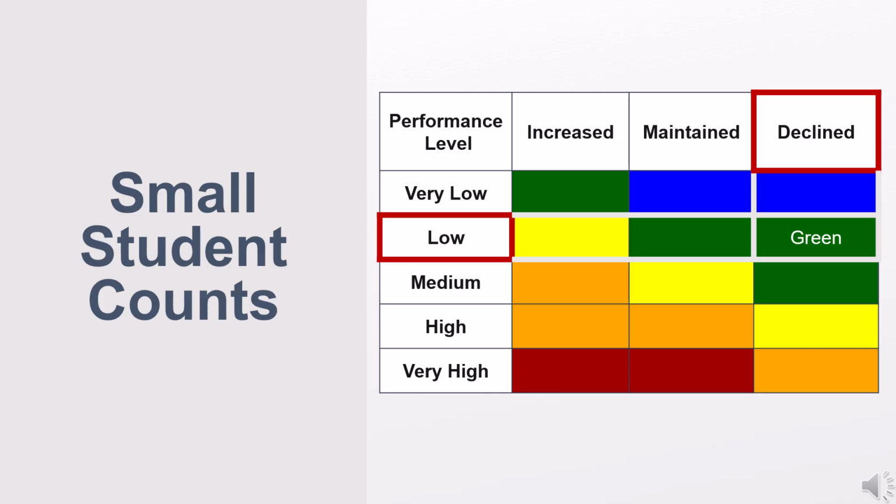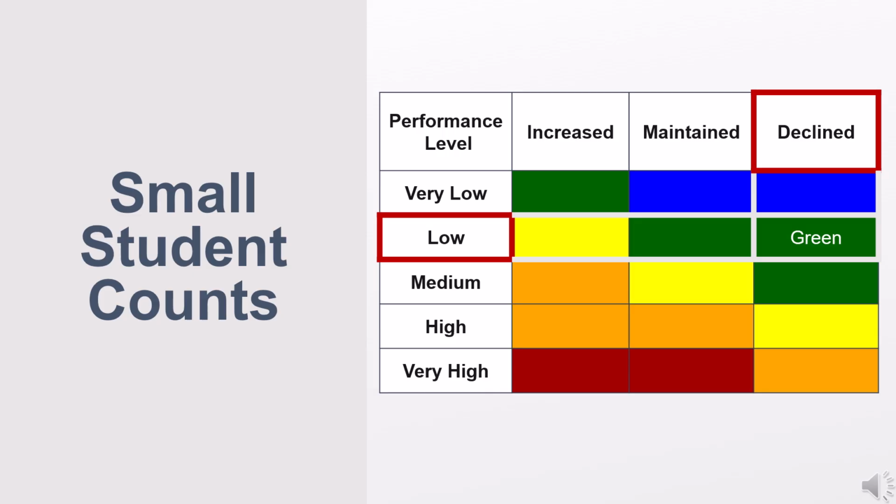So what happens when the count of students are small? To limit large swings in the change data that can be triggered by just a few students, the State Board of Education approved the application of a 3x5 color table when the student population size is less than 150. For the chronic absenteeism indicator, the 150 student count is based on the number of students in the denominator.